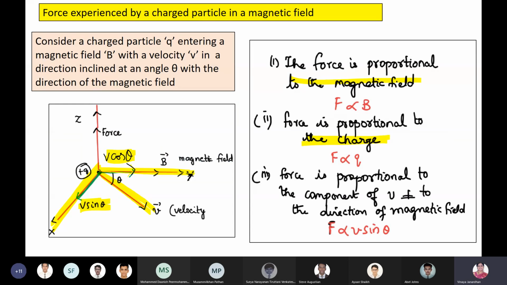Force experienced by a charged particle in a magnetic field. Should I write and explain? Should I put this PPT? This is better. Right, boys. Force experienced by a charged particle in a magnetic field. Now here in this chapter, especially in the coming chapters till electromagnetic induction, you should know certain things, the angle theta. Now, can you see a magnetic field is acting along the y-axis?